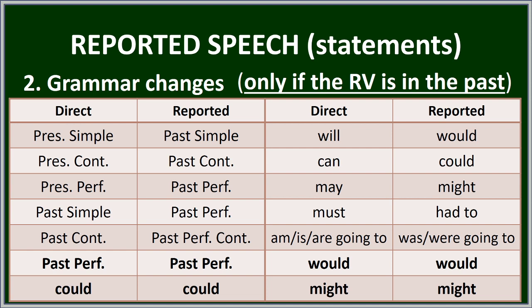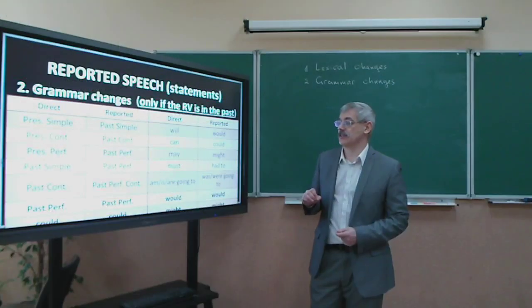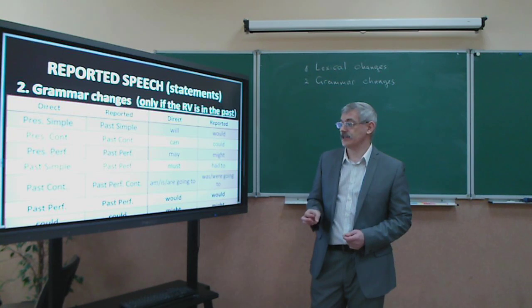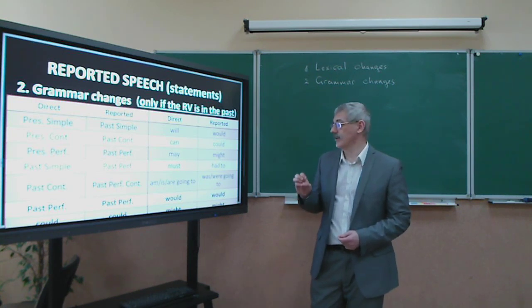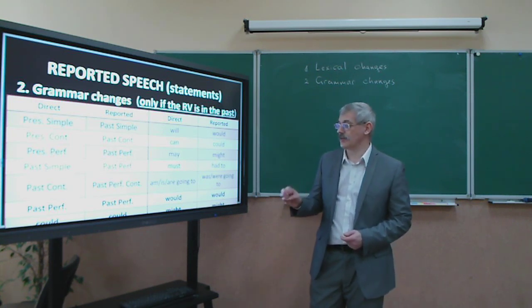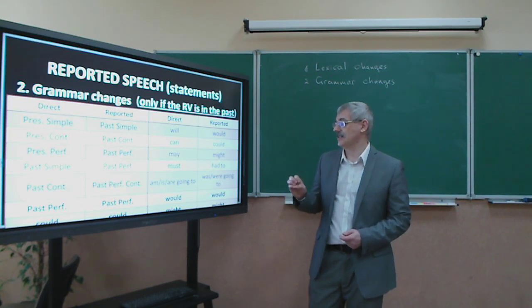Just like with the previous group of changes, lexical changes, some parts do not change. The parts that we discussed the previous time are the past perfect and the past forms of modal verbs. Could remains the same, would and might.